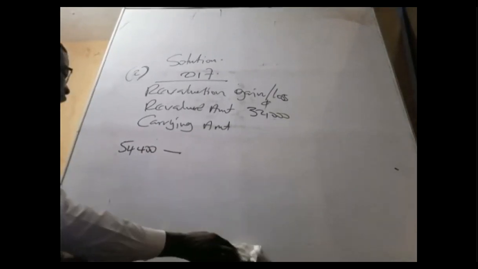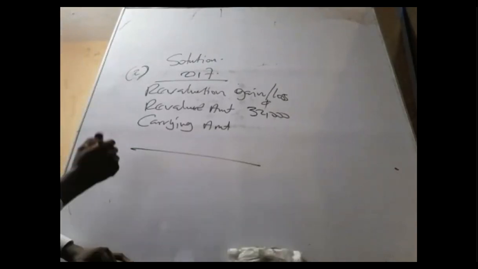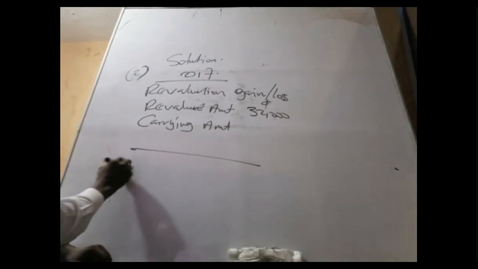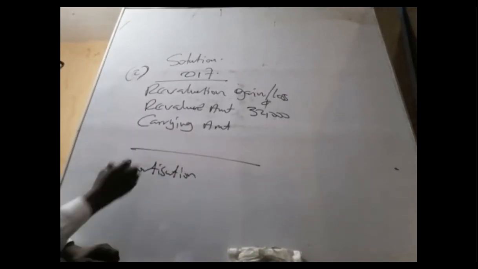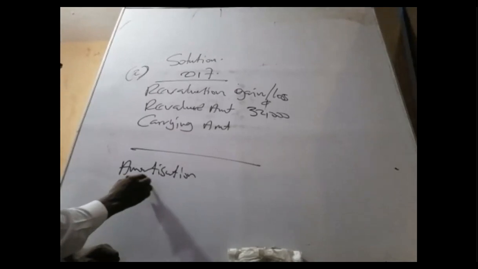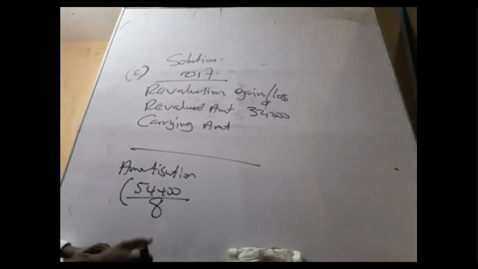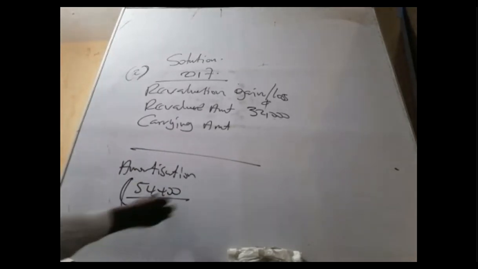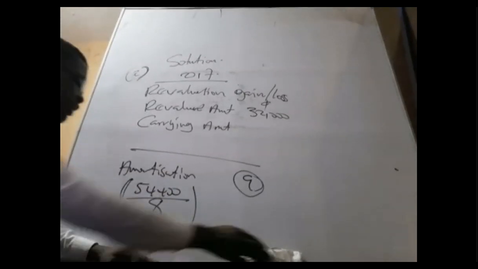2017. Or if you like, you will pause here and go and do workings. That amortization for 2017. 2017 amortization is what? It's 54,400 divided by what? This time I divide by 8. Why 8? But not 9. Who can tell us the reason? Because 1 year is gone, we have to use 8 years.